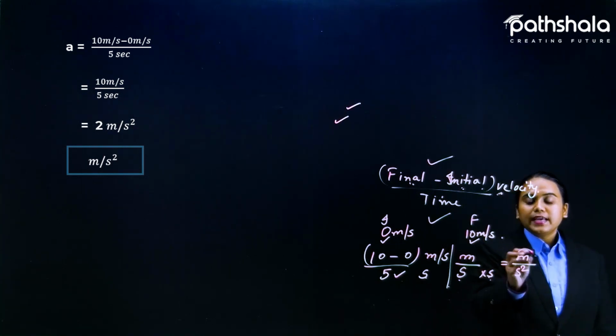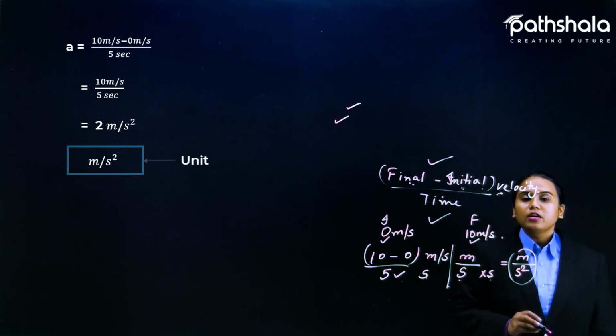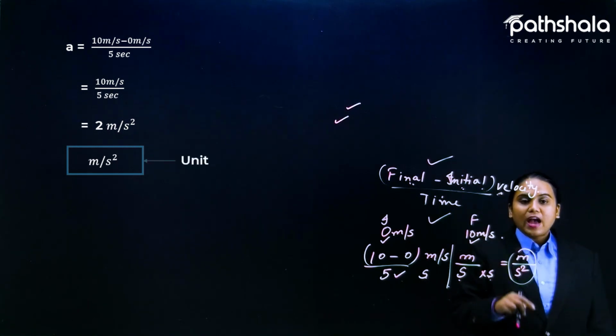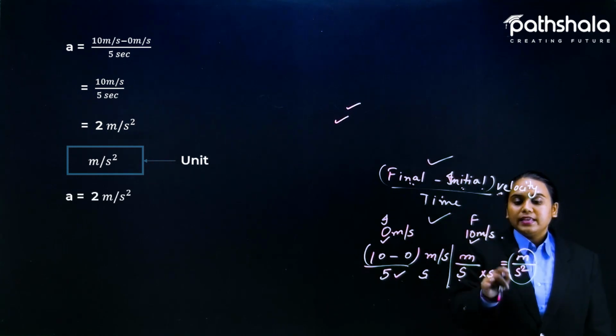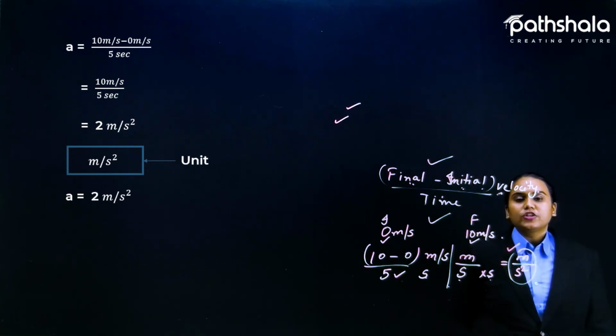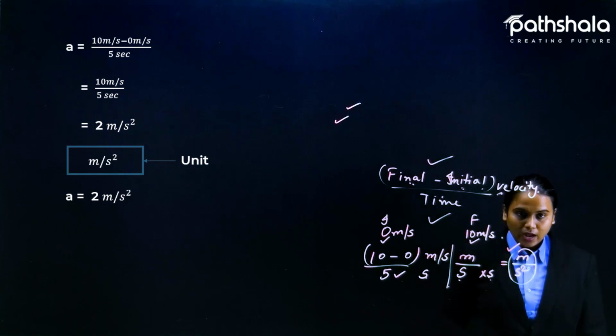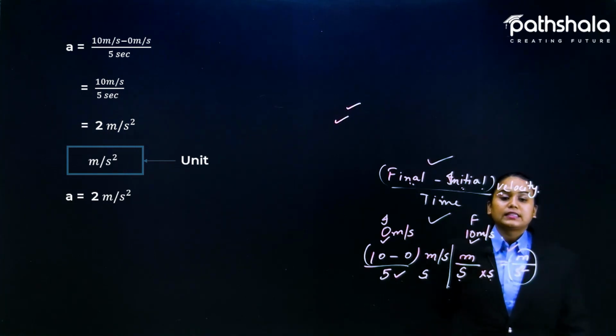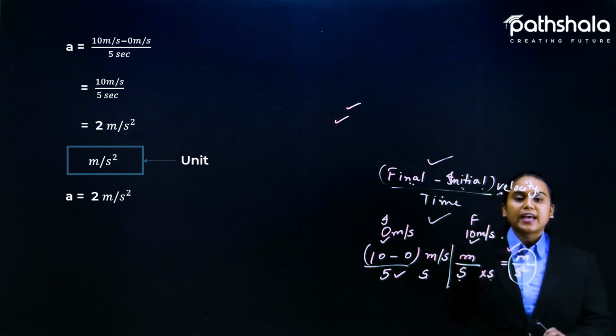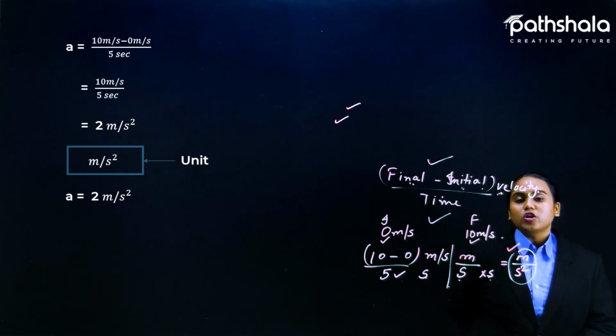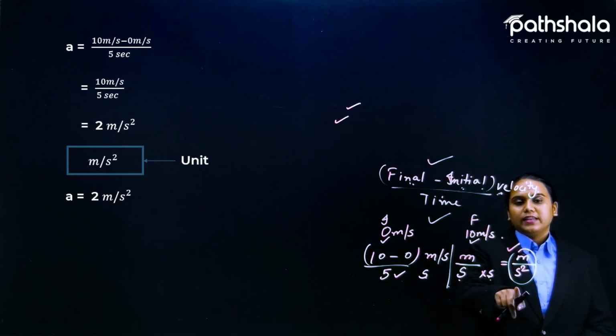This is the SI unit for acceleration. You have to remember that the SI unit for acceleration is meter per second square. Whenever you see this unit in the questions, it should automatically click in your mind that we are talking about acceleration here.